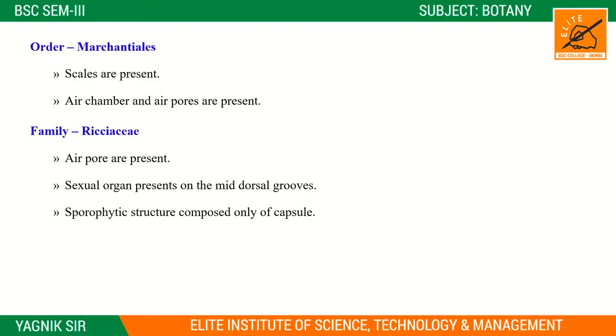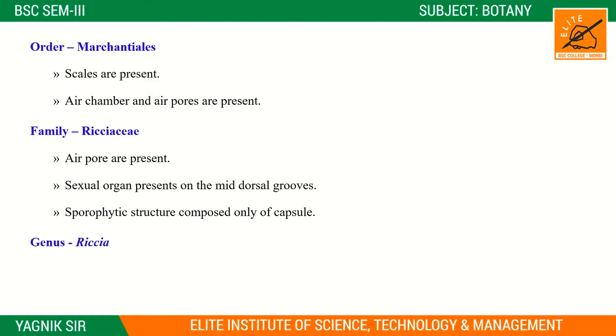Sporophytic structures are composed only of the capsule. I already told you in the earlier slide, in Hepaticopsida, right? In this class there is no foot or seta type of structure. Here only the capsule is present, right? That means it is a very simple type of sporophytic structure.